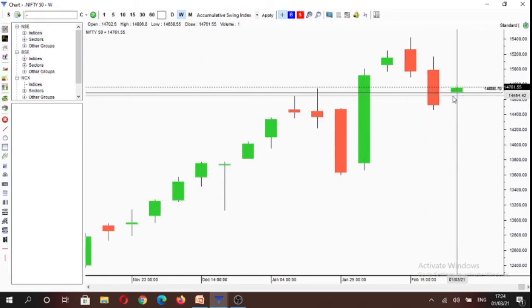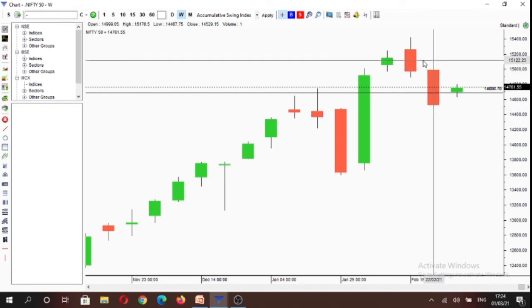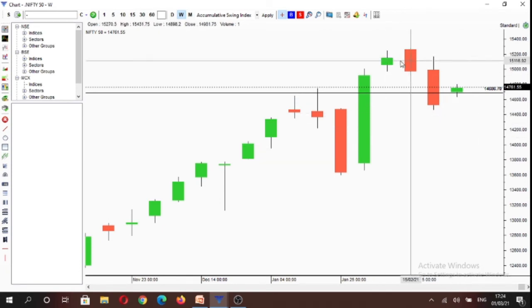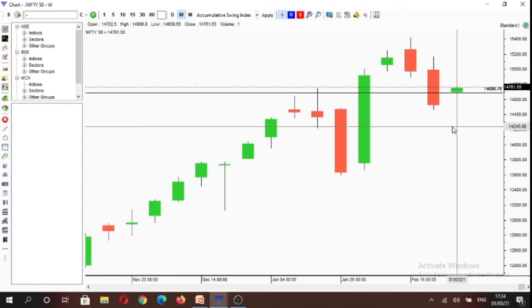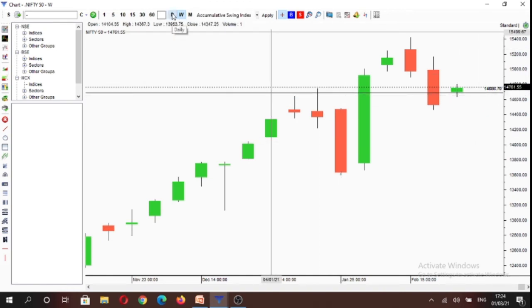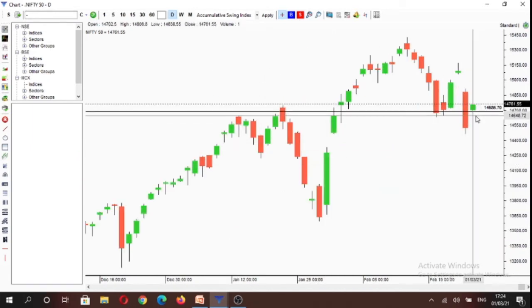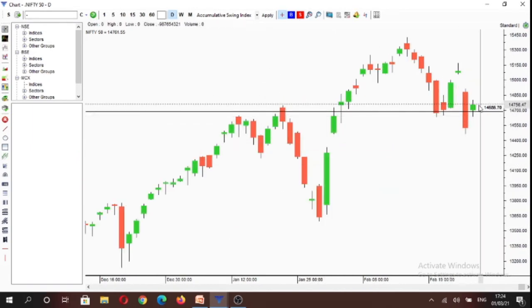So right now we are basically forming an inside weekly candlestick, and in terms of price structure, we are now making lower lows and lower highs, and this weekly candle is currently under control of buyers. We are forming an inside week, and you can see as well that we are currently also forming an inside daily candle.